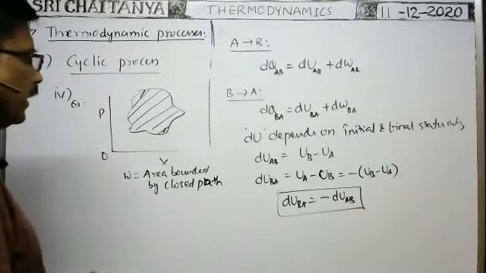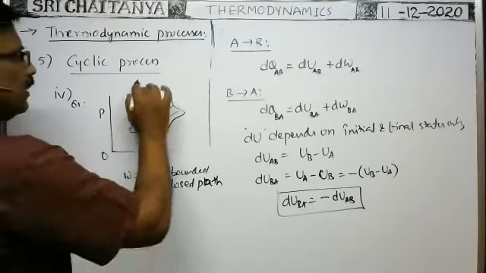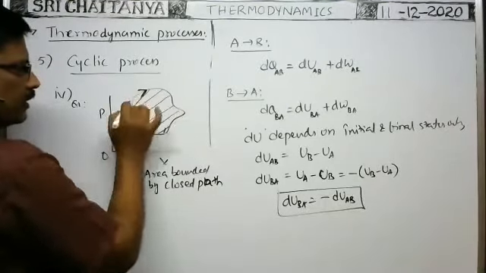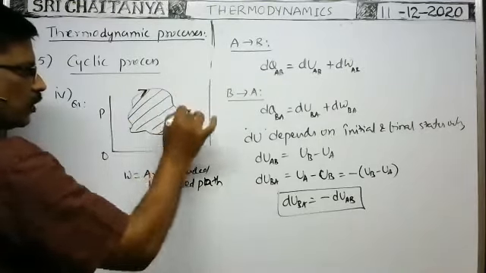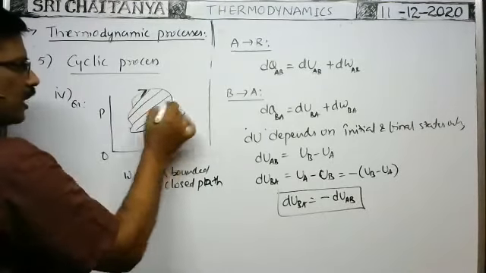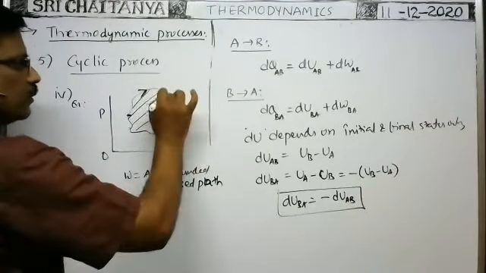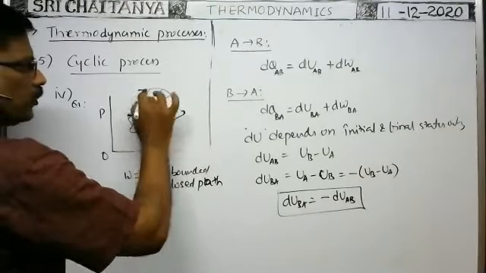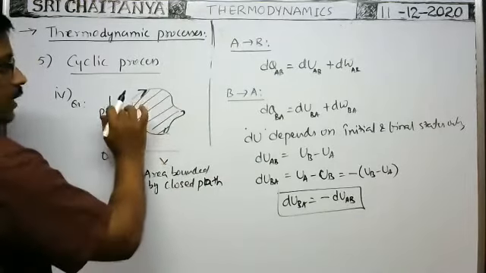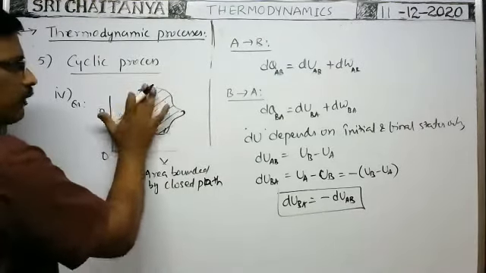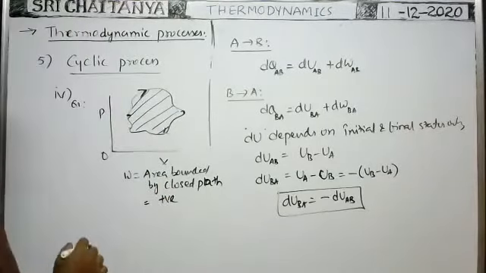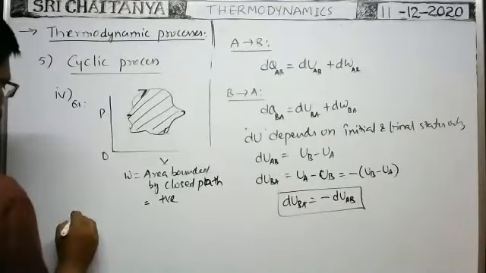Is the work done positive or negative? If the PV graph is in clockwise direction, that means the arrow mark is like this, then state changes occur in clockwise direction. Then work done is positive, because whenever it takes place in clockwise direction, the PV graph is like this. From this point to this point, as the volume increases, work done is positive. In this path, work done is negative. As the positive work is more than negative work, net work done is positive. That's why in this case, work done is positive. Okay, next one more example.